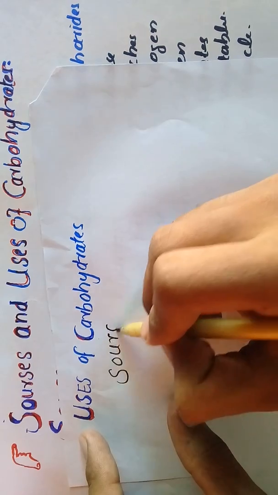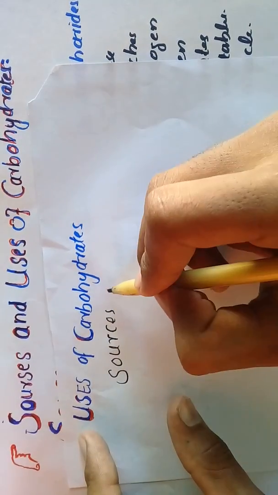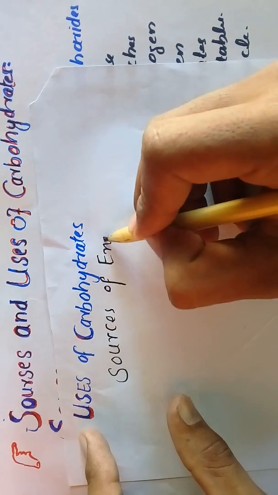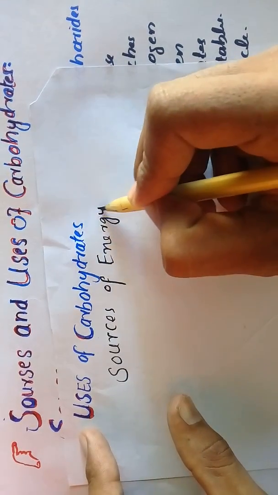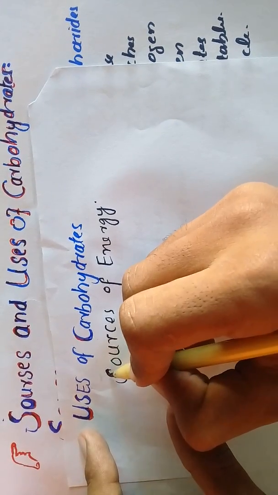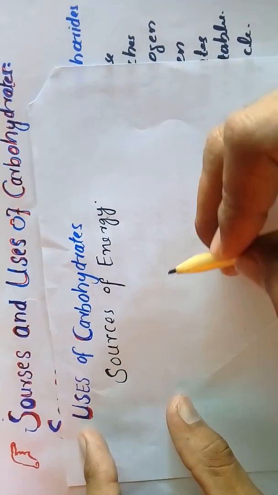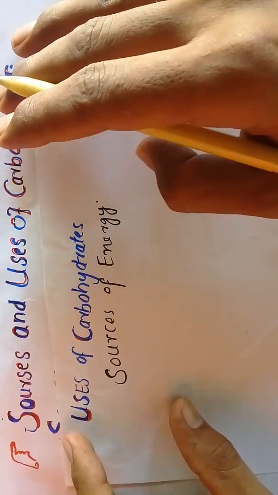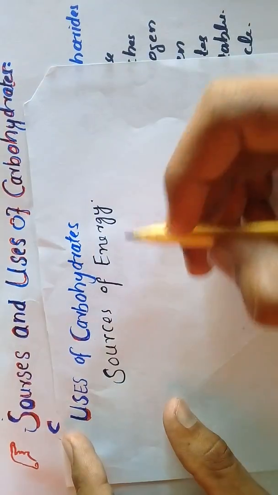It means that all the energy provided to living things is from carbohydrates. They provide energy to living things.